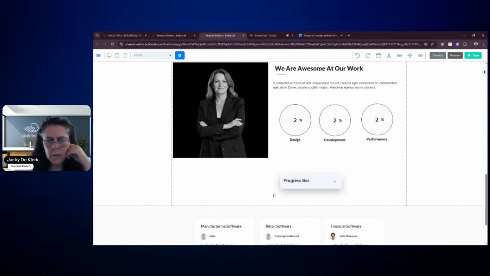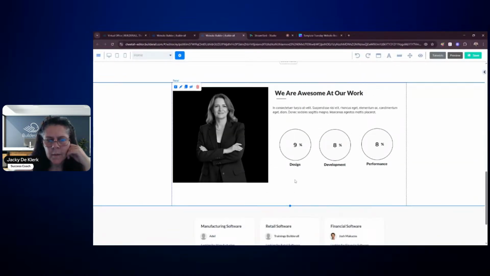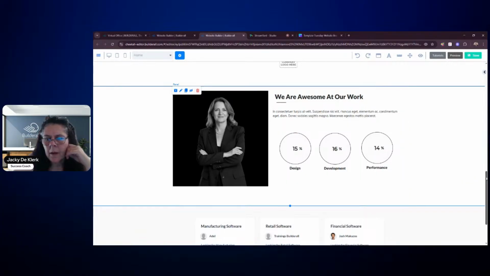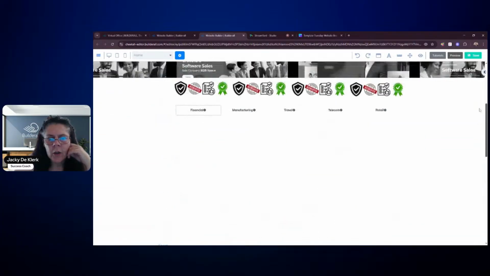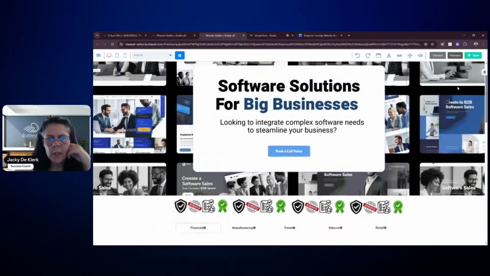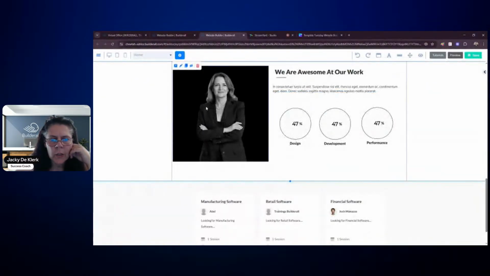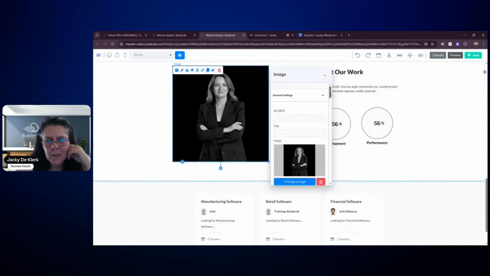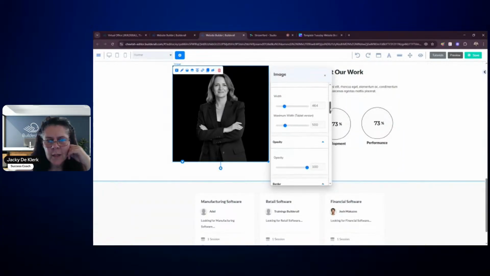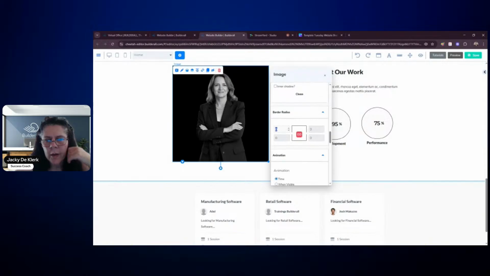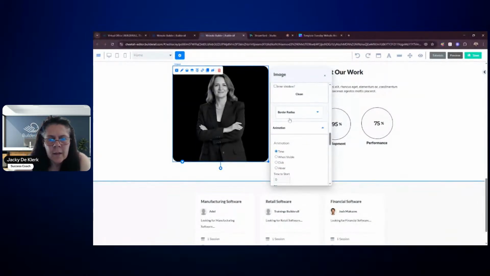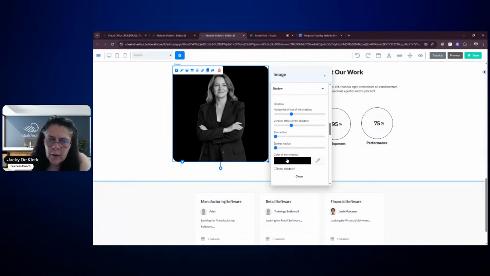And I'm just going to delete like this. And then we need to make sure to take a look at all our work. You can see we've got round borders, round buttons, round everything. So we need to make sure that our images are consistent and we can create that same roundness. I'm just going to scroll down to the border radius and we're just going to make this 25 and see what happens. And then you can also create that shadow.